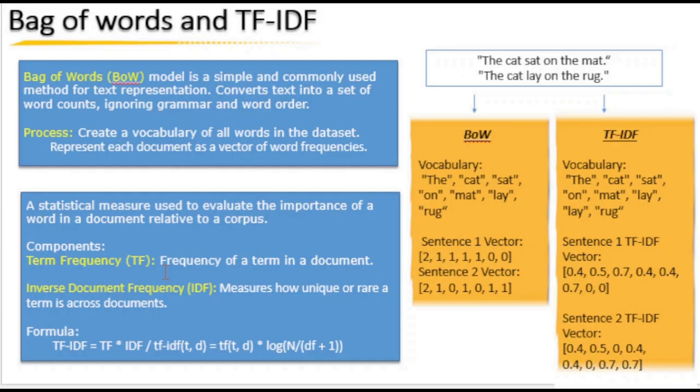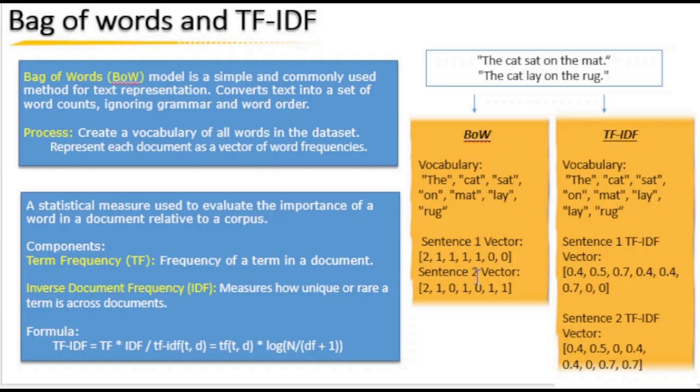Bag of words and TF-IDF. Moving on to bag of words and TF-IDF. These are techniques used to represent text data in numerical format, which is very crucial for machine learning, including NLP. What is bag of words? Bag of words is one of the simplest ways to do this. It creates a vocabulary from the entire dataset and then represents each document as a vector of word counts. However, it does not consider the importance of words or their context.